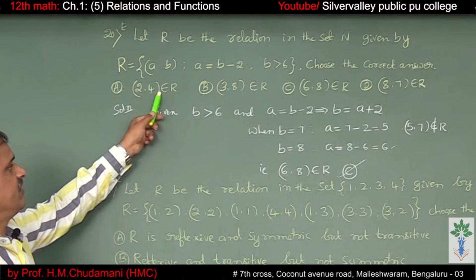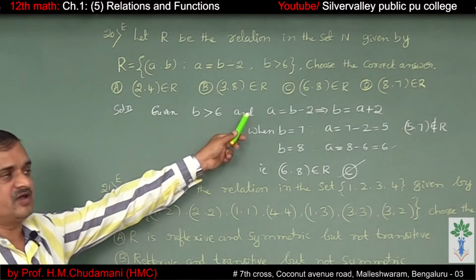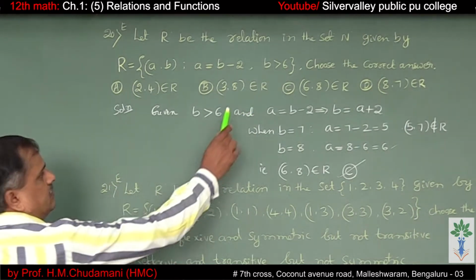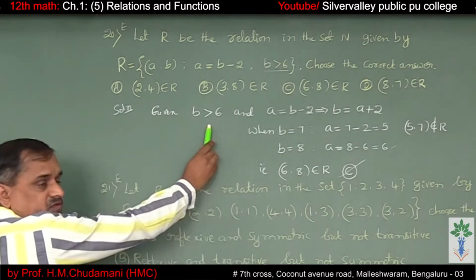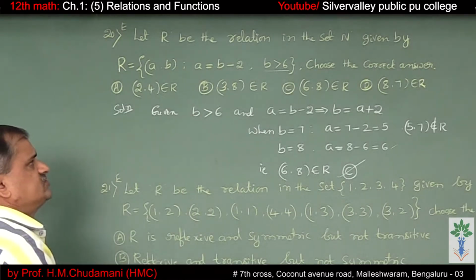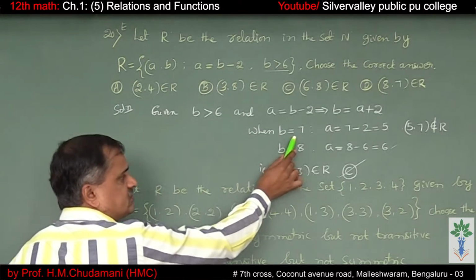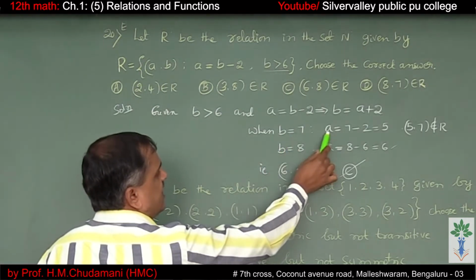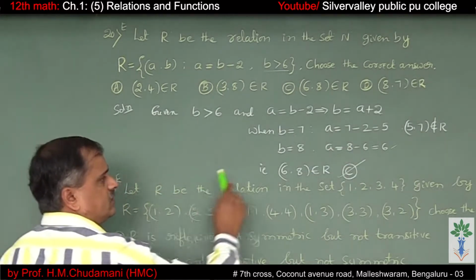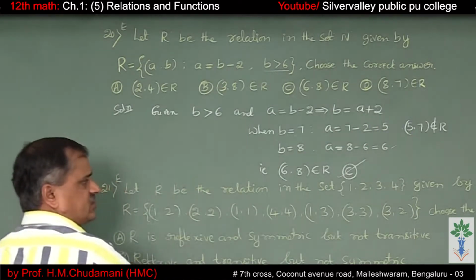(2,4) belongs to the relation, (3,8) belongs to the relation, (6,8) belongs to the relation, and (8,7) belongs to the relation. See, B greater than 6 they have given. A equals B minus 2 can be written as B equals A plus 2. B greater than 6 means you can't take 6. If I select 7, A is equal to 7 minus 2, which is 5. So (5,7) does not belong to the relation.